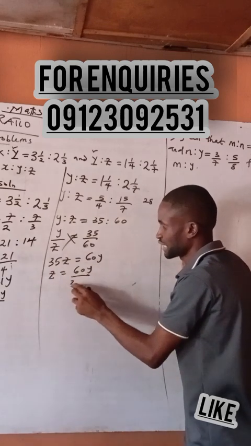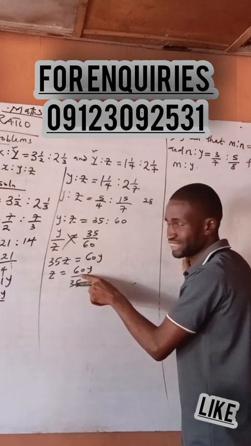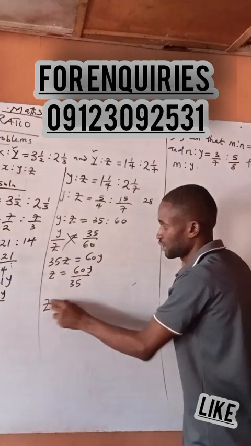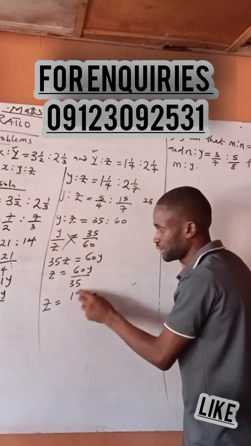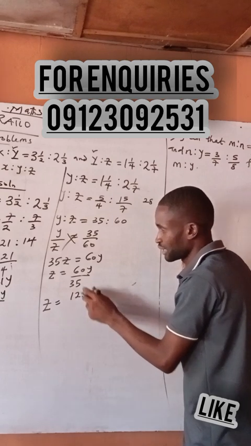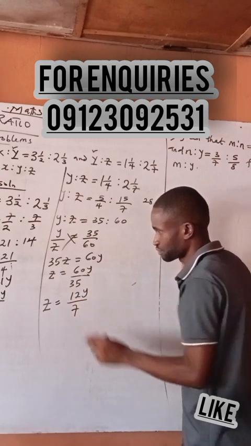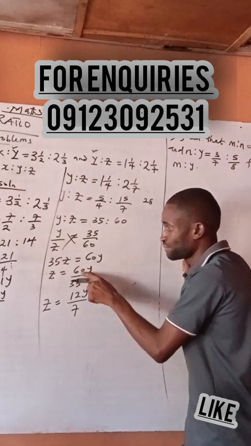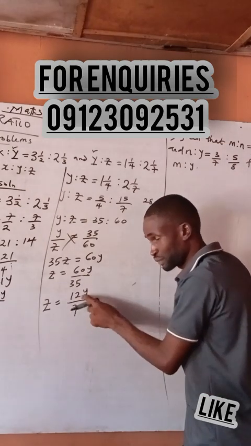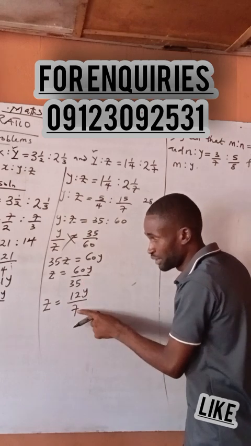All over this one is the 5. And you know something can divide a bit? Yeah? 5 into this one is how many? 12. Okay? Then 5 into this one is how many now? 7. So that's how we get it together here. 5 into 6 is how many? 12 now. Okay? Then 5 into 7 is how many?